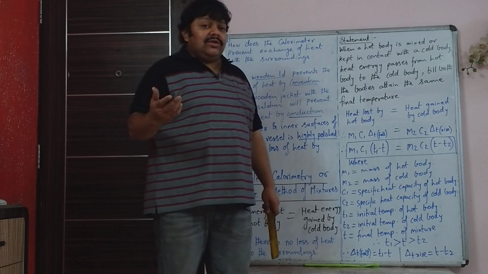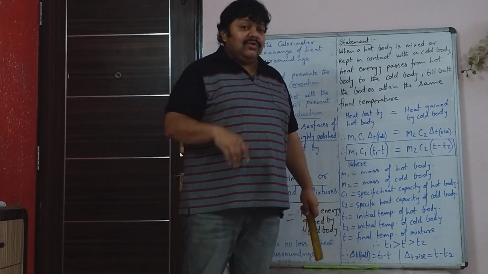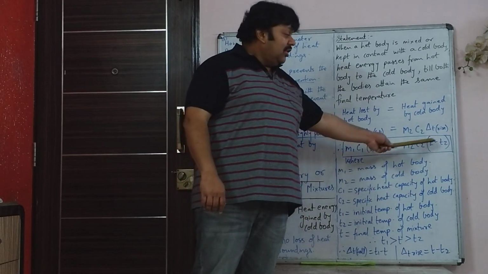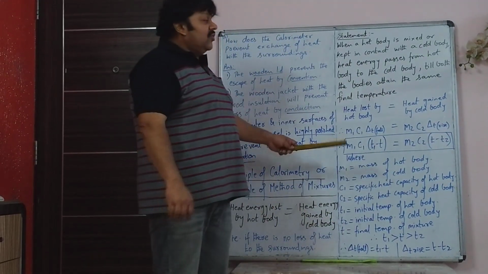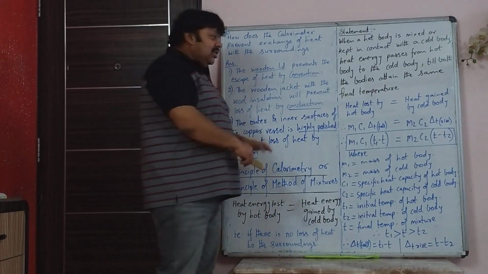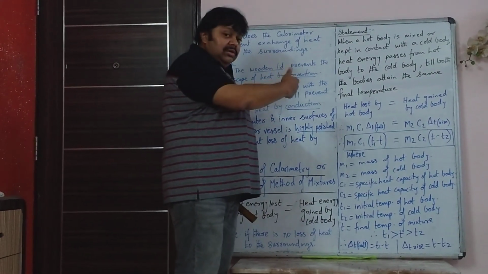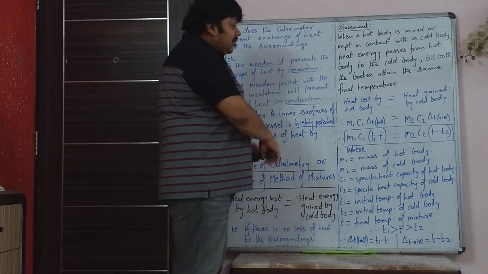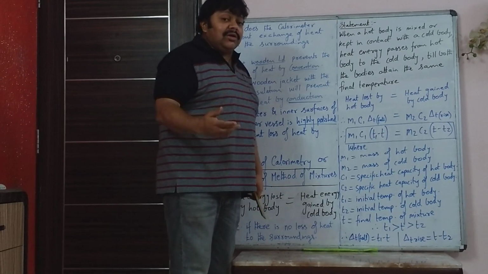Now that water's initial temperature was only 35 and final temperature of all the substances is 40. So 40 minus 35 like that. Of course, you have to learn this because right now we are doing the theory. When you do the numericals, that time this concept would be much better understood.